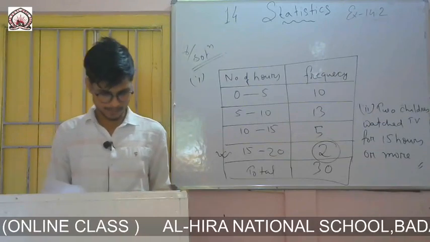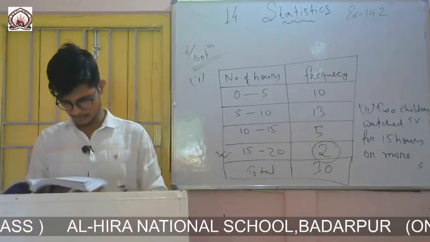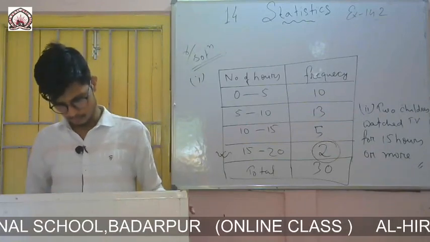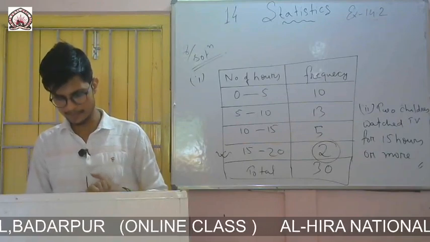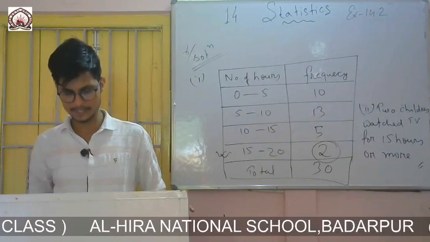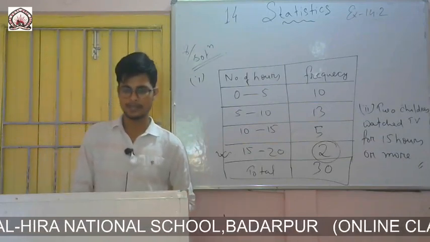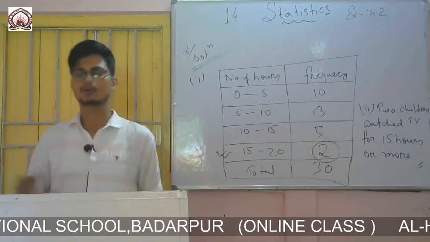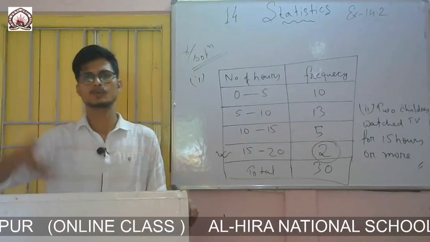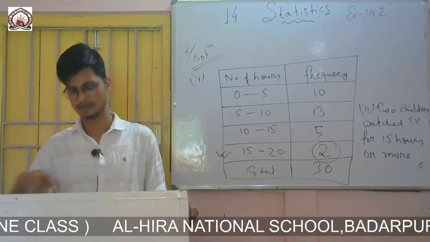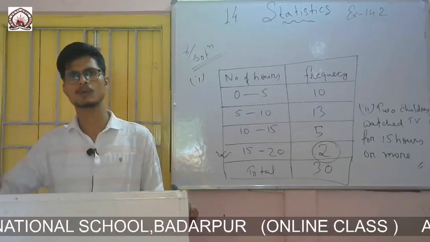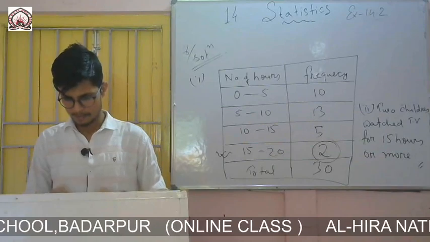So now question number 9, the last question of this exercise. A company manufactures car batteries of a particular type. The lives in years of 40 such batteries were recorded as follows. We all have batteries in our home also, inverter batteries. Sometimes it lasts for 2 years, 1.5, 2.5 like this. The first one you see is 2.6, that means 2 years and 6 months. So lives of batteries are given.